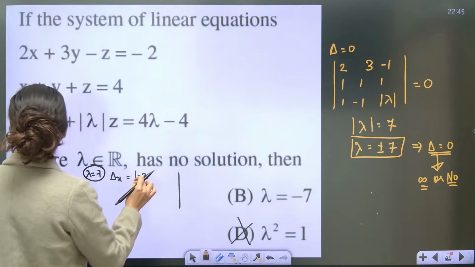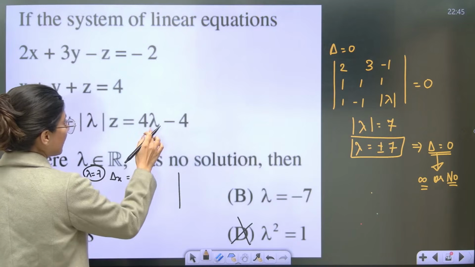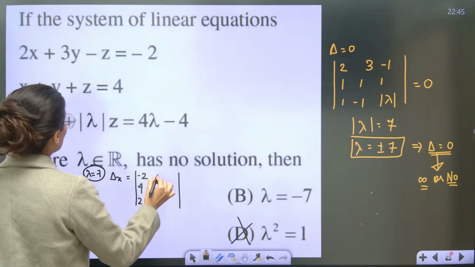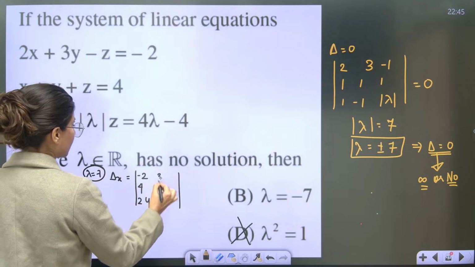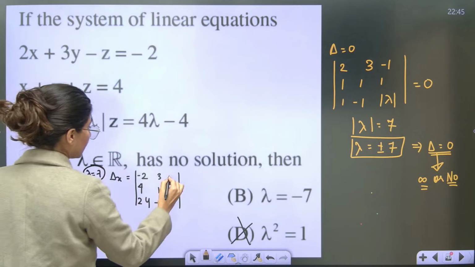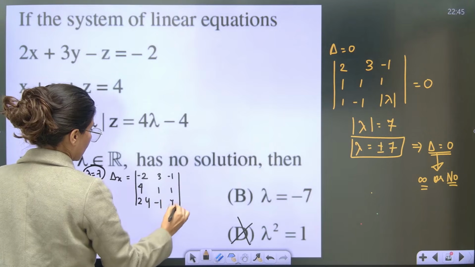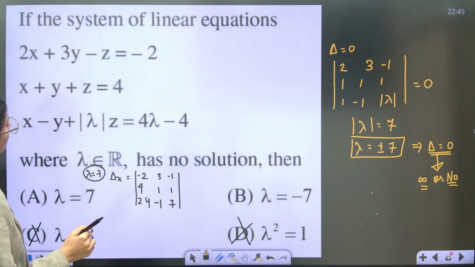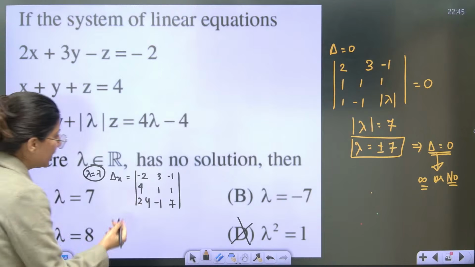So, minus 2, then 4, then 7. 7 4s are 28. 28 minus 4, 24. Correct? What about this? 3, 1 and minus 1. What about this? Minus 1, 1 and 7. Open it quickly.